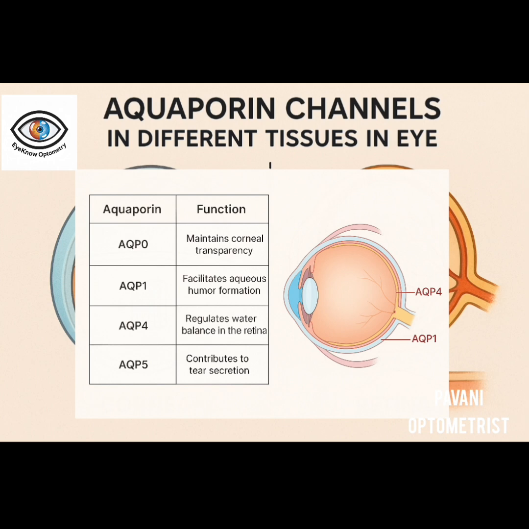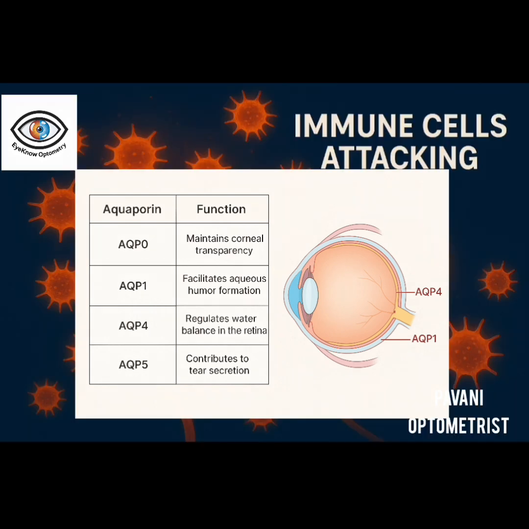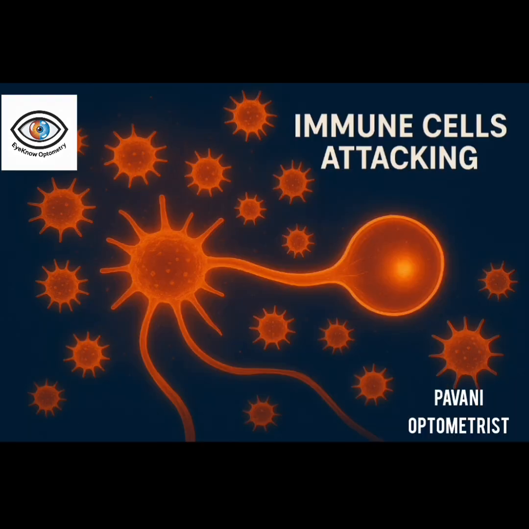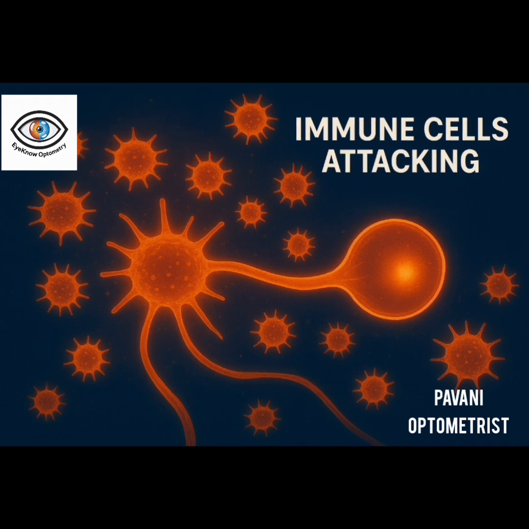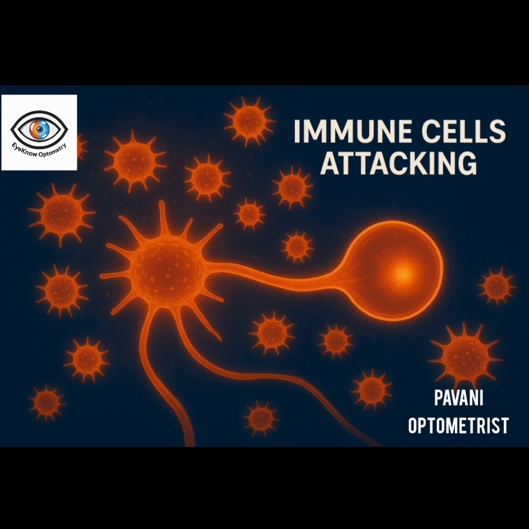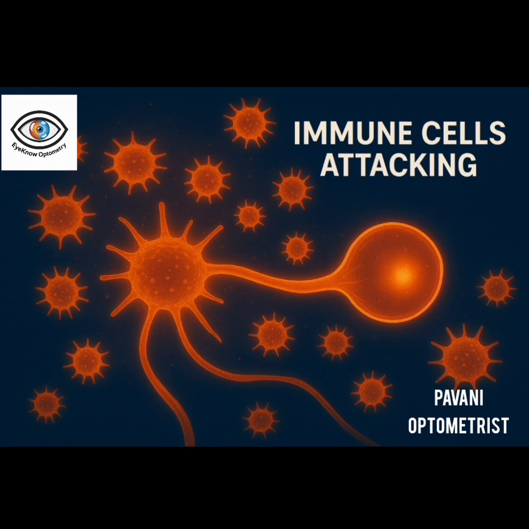Normally, these aquaporins are normal proteins, but in some autoimmune diseases, the body produces antibodies against them, which leads to damage. Aquaporins are like doors which let the water in and out of the cell. So, when there is an autoimmune disease and antibodies are produced, these attack and destroy the doors, so the system collapses.